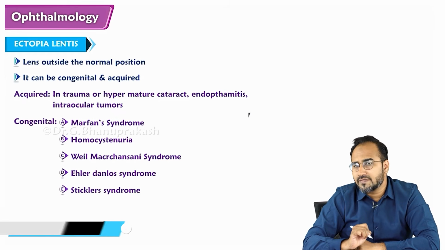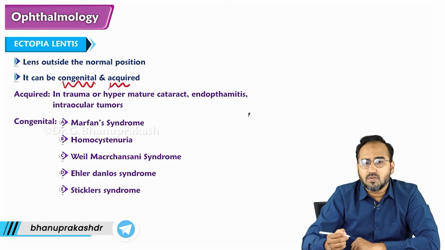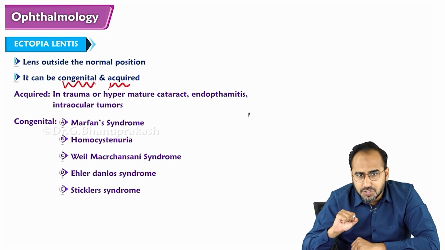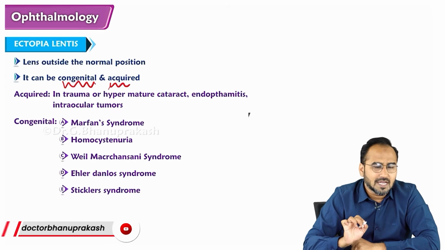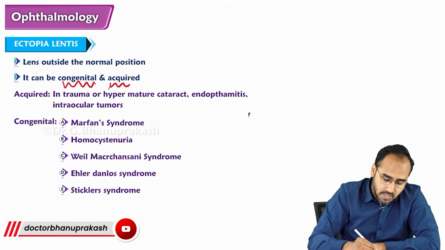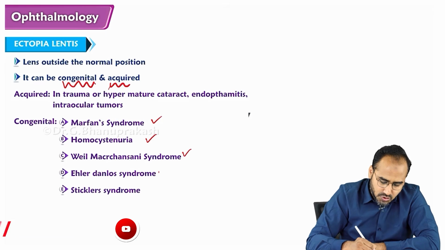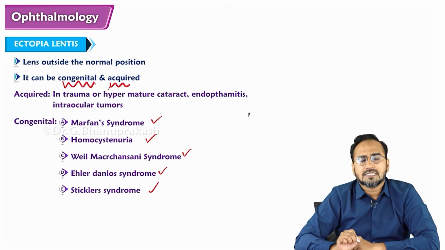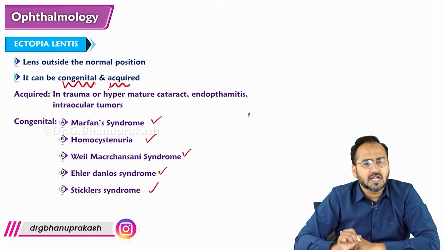I told you there are two causes of Ectopia Lentis: one is congenital, the other is acquired. Acquired means it is seen due to trauma, tumor, or some other underlying pathology of the eye. Whereas the congenital causes of Ectopia Lentis, I told you, are Marfan syndrome, Homocystinuria, Weill-Marchesani syndrome, Ehlers-Danlos syndrome and Stickler syndrome.